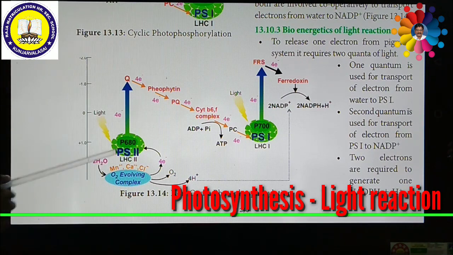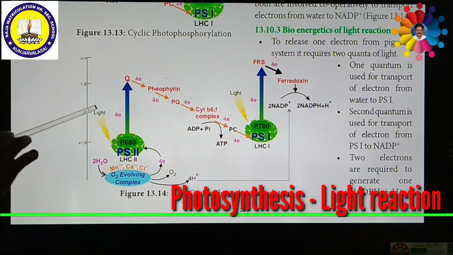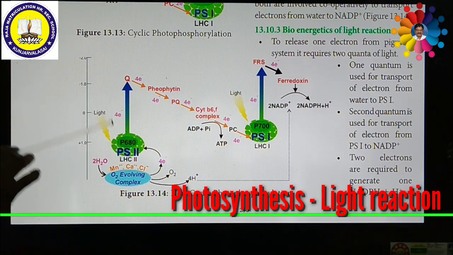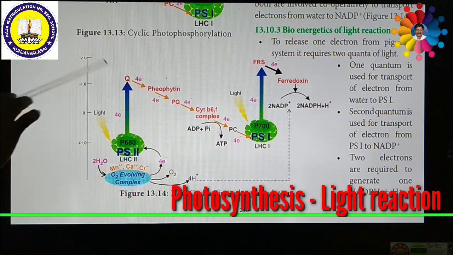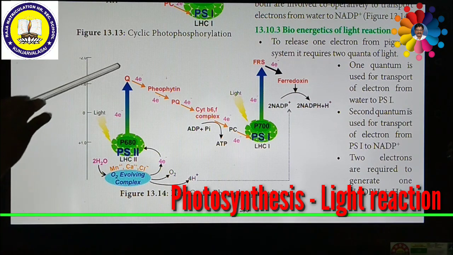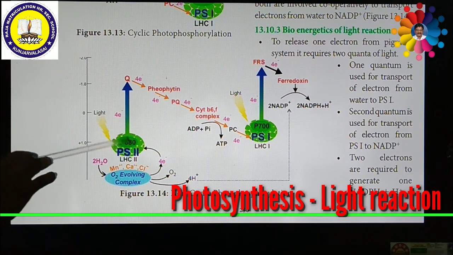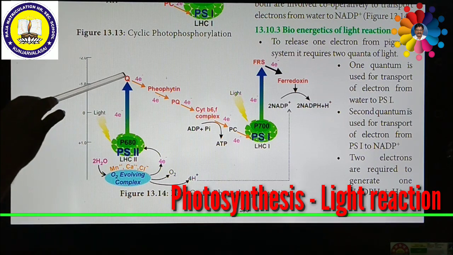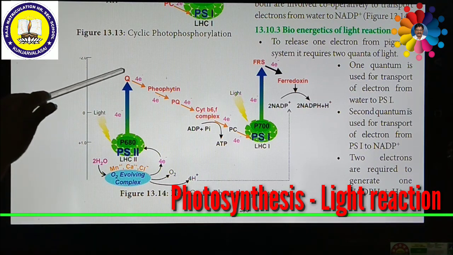The chlorophyll molecules present in photosystem 2, which is P680 nanometer, trap the sunlight. Photons of light are absorbed from the sunlight. Then the chlorophyll molecules inside the photosystem become excited, that means they can release electrons. Four electrons are released from this photoactivated photosystem 2 when it traps the sunlight. So this electron is excited and enters into the coherent state.